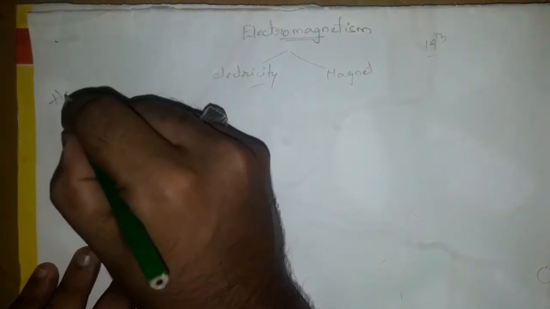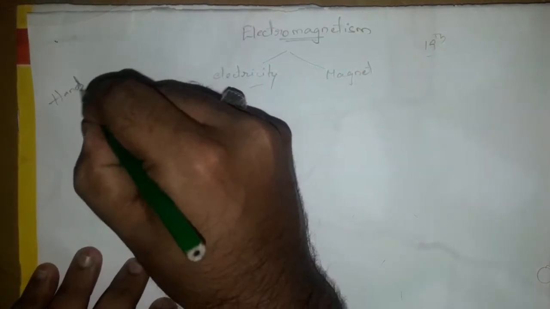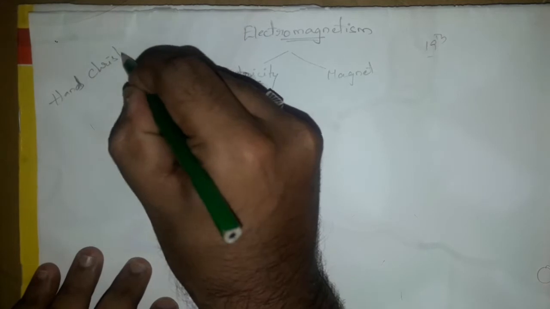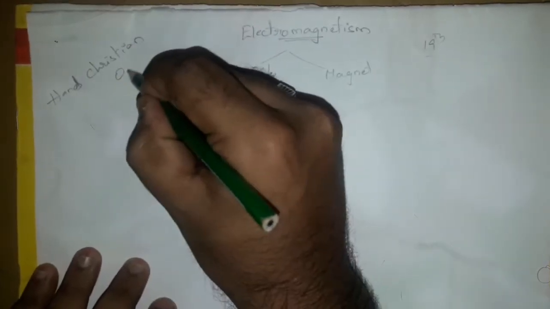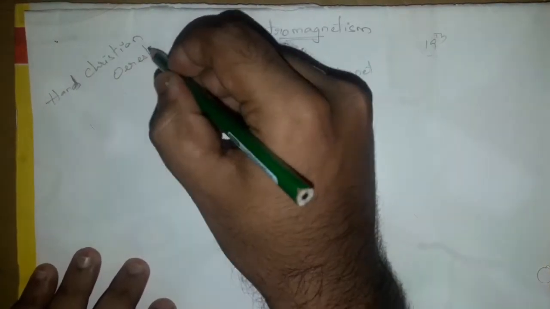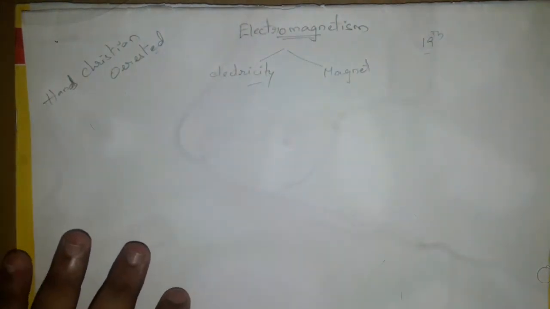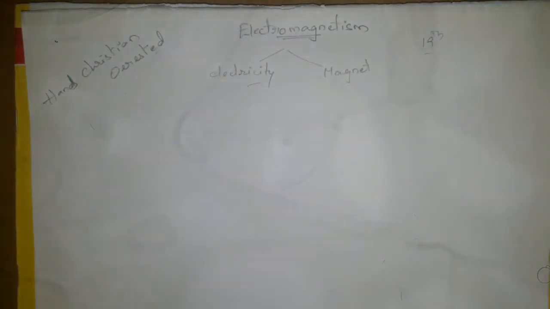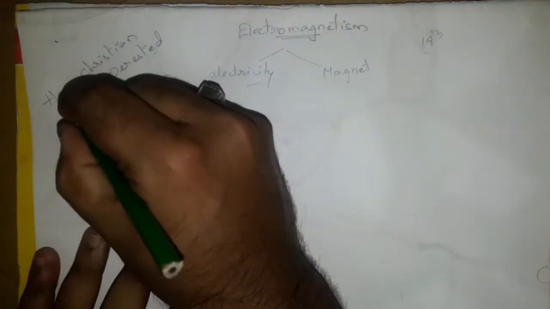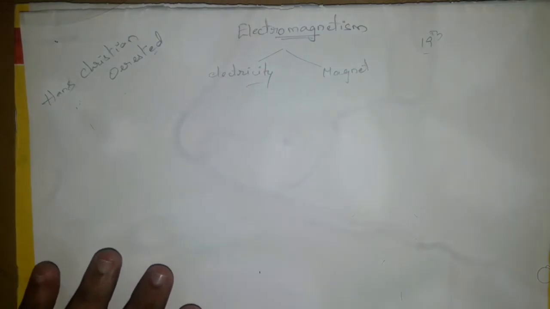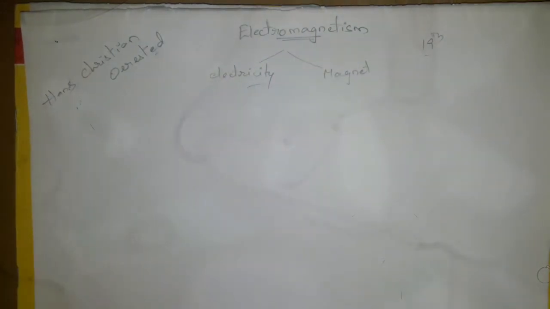That scientist's name is Hans Christian Ørsted. He was the first scientist to prove that there is a relation between electricity and magnetism. Now, how did he come to know that there is a relation between electricity and magnetism?